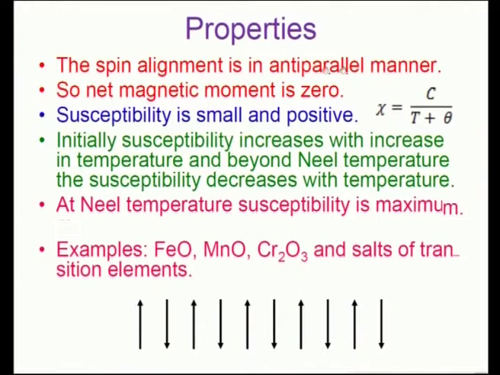And another class of materials is antiferromagnetic materials, and these materials have their spin alignment in an antiparallel manner, that is shown here schematically.